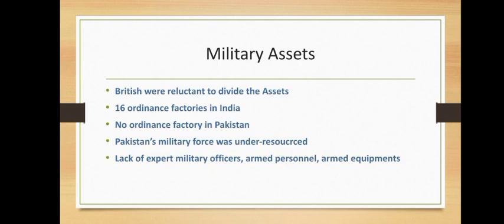Whatever goods were provided to Pakistan were often old and damaged. Therefore, in 1947, Pakistan had an under-resourced military force. It lacked expert military officers, armed personnel and soldiers, and armed equipment.